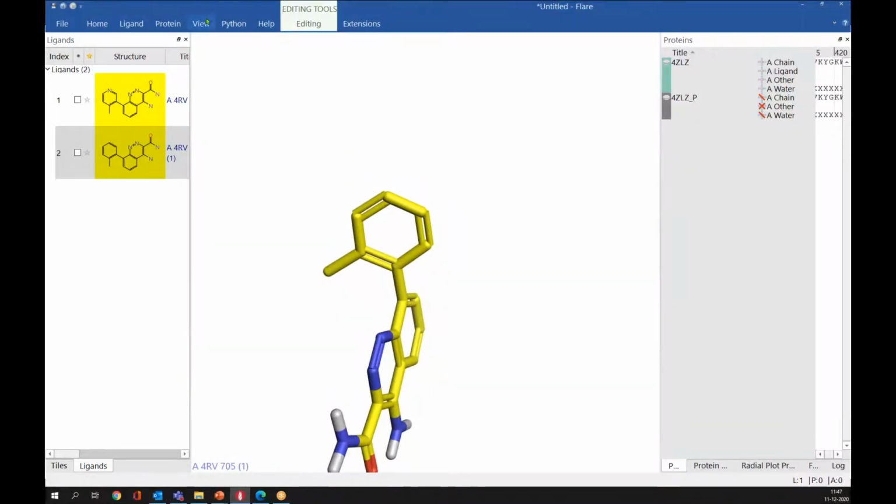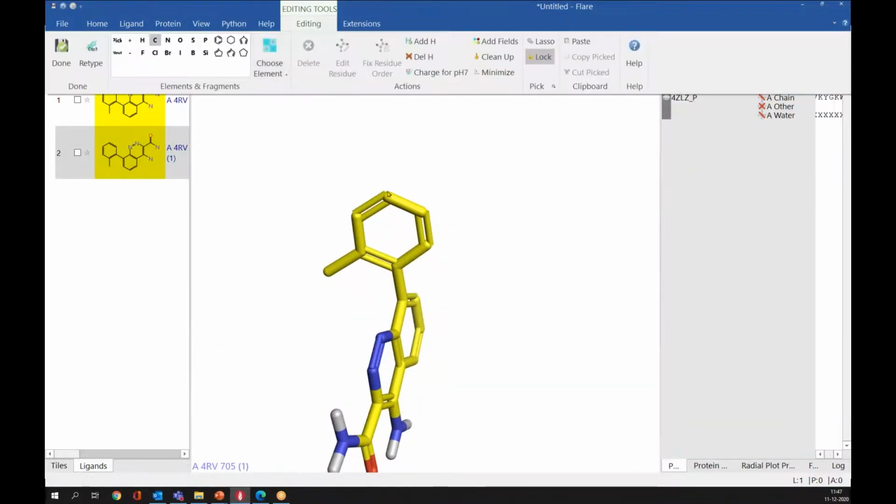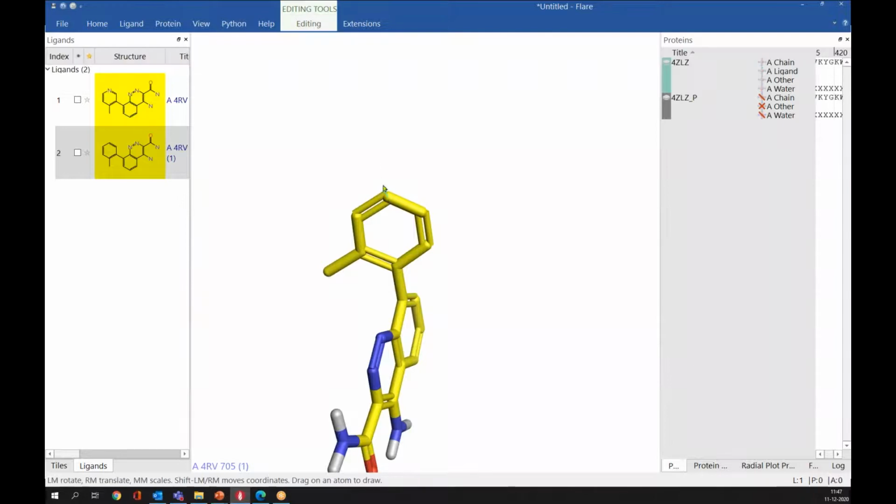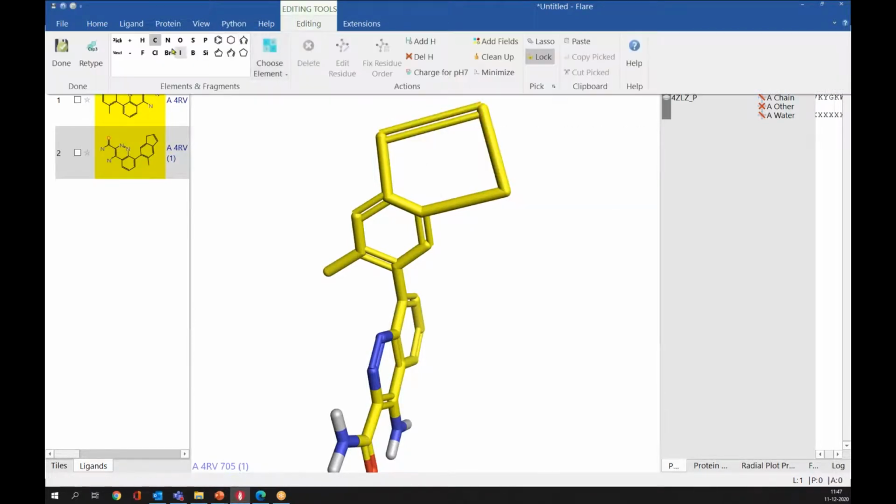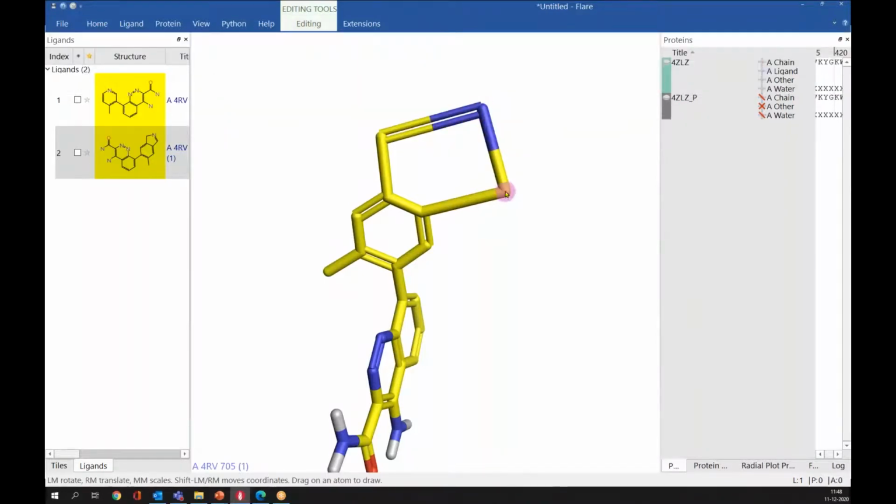Okay, so now to sketch it, you can simply left click and drag. Intentionally I am making it badly because I want to show you some options in Flare. If you want to change the bond order, you can simply hover over a bond, and if you click one time, it will change into a double bond. If you click one more time, it will change into a triple bond. So here I want nitrogen for indazole, and here also.